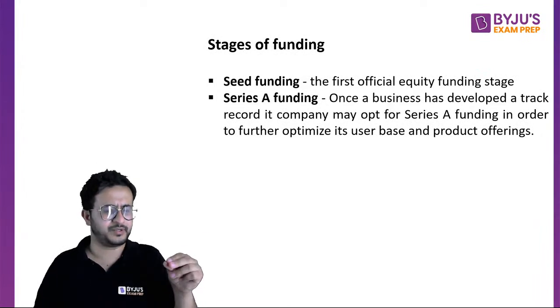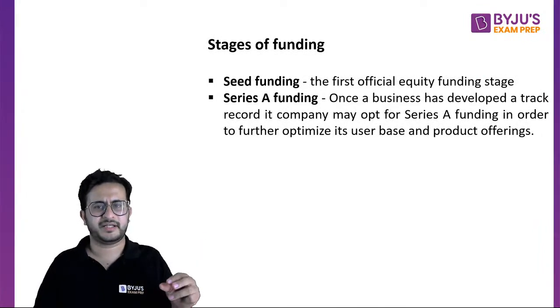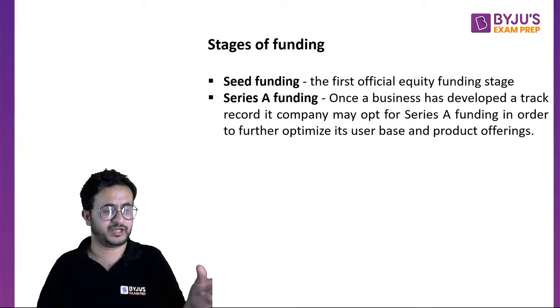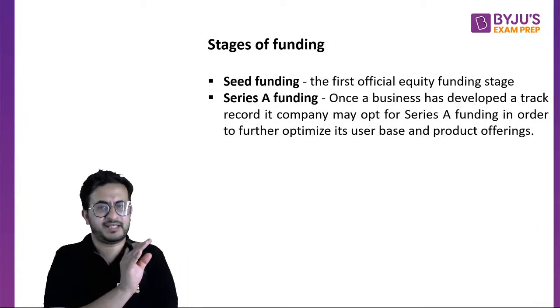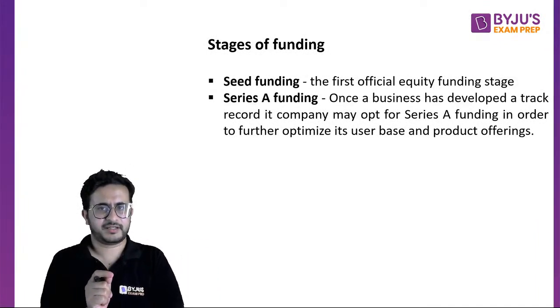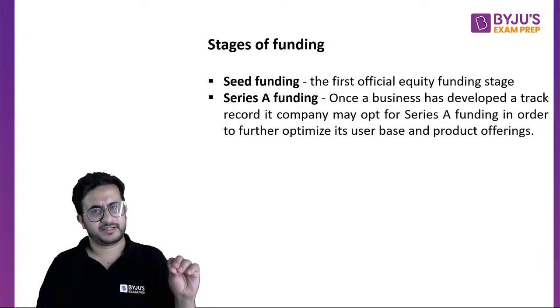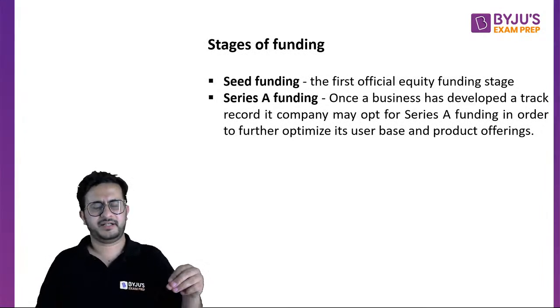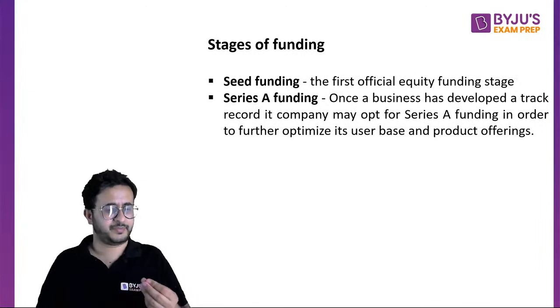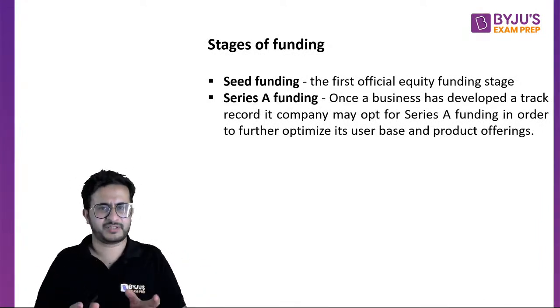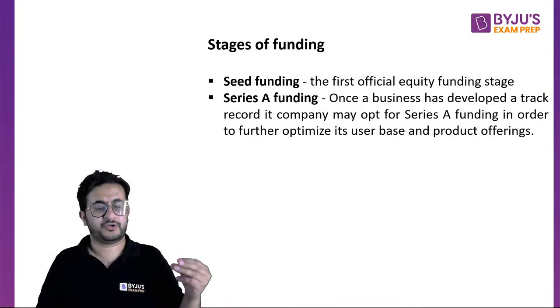Then Series A funding is when a business is running and has shown some trends, that revenue is being generated. You are launching products regularly, things are happening, the business is running on track. It is generating revenue and users are coming, let's say you have an app.